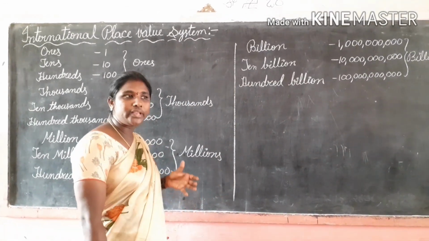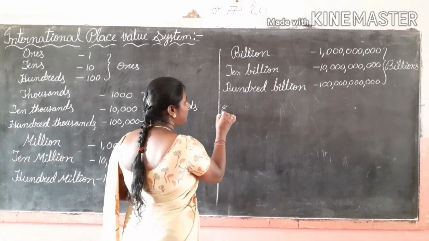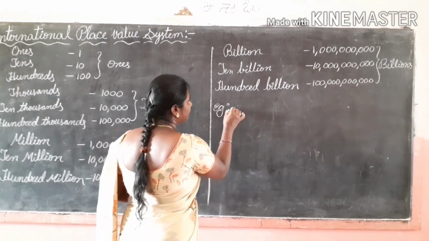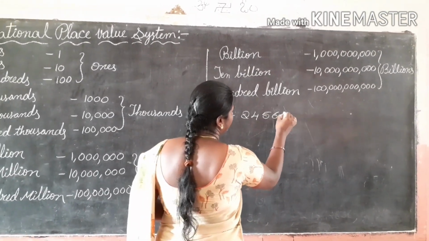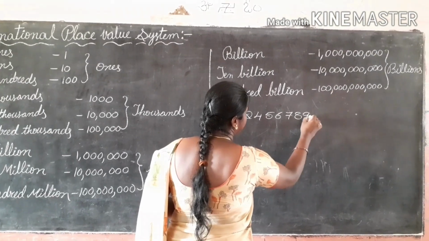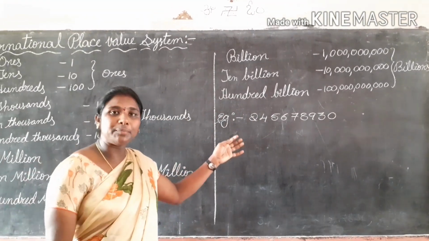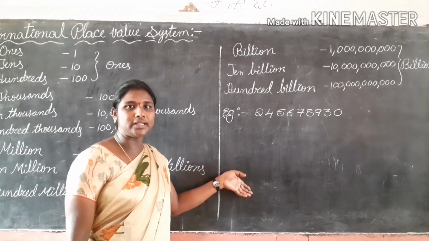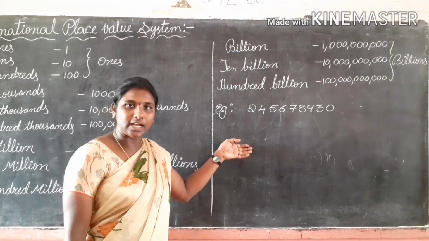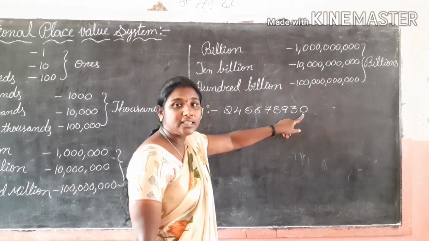Now, how are we going to write the given number in the international place value system? For example, how do we write this number? We have to put the commas, based on the periods.